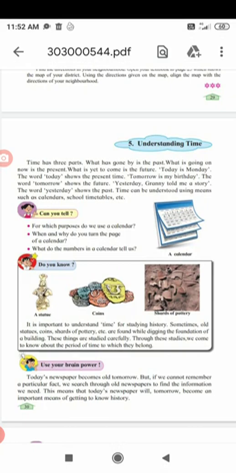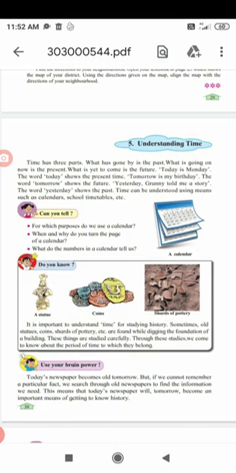That means it becomes a part of history. Just as statues and coins become a part of history, in the same way a newspaper becomes a part of history. So today's newspaper will tomorrow become an important means of getting to know history.